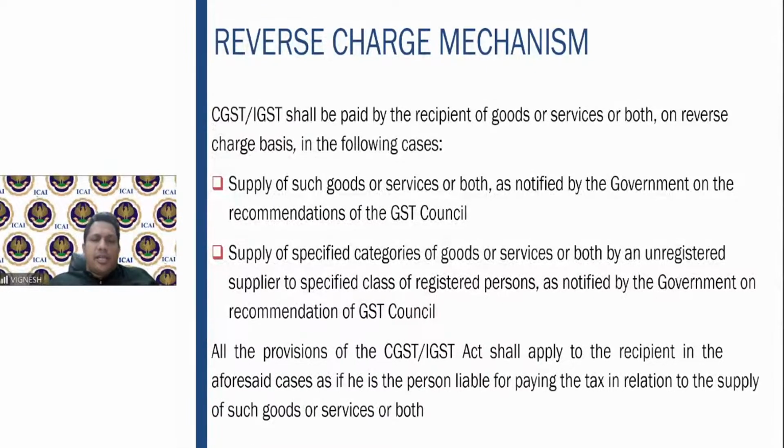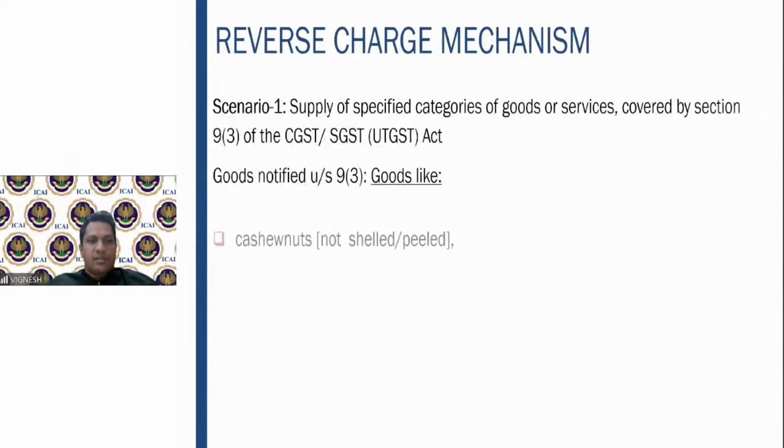Now, 9 subsection 3, as I told you, CGST, IGST shall be paid by the recipient on reverse charge basis wherever goods or services are notified, and also specified categories of supply by an unregistered person to a registered person. What we just saw, 9 subsection 4, read with the notification, shall apply to the recipient as if he is the person liable to pay the tax.